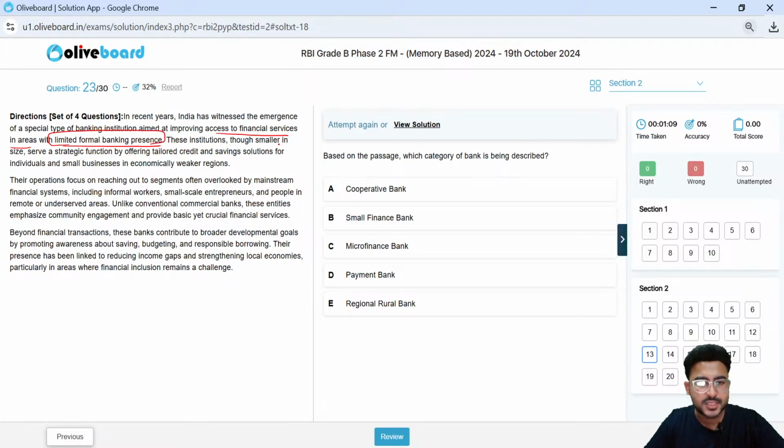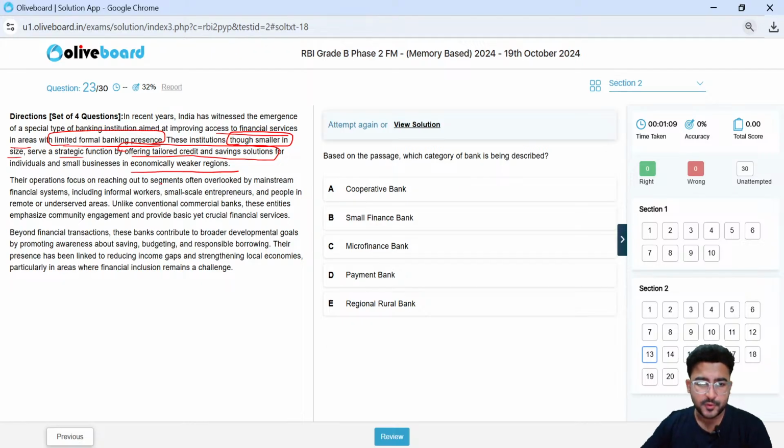These institutions, though smaller in size, so they are smaller in size, again another hint, serve a strategic function by offering tailored credit and saving solution, a big hint, tailored credit and saving solution. So they are doing customization as well, right here, for individuals and for small businesses in economically weaker regions.